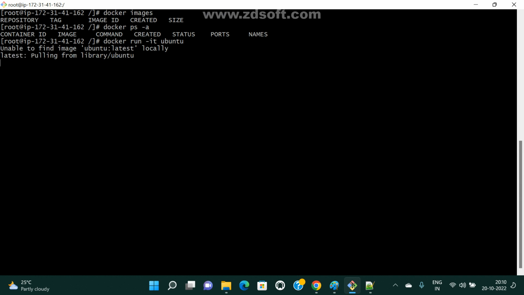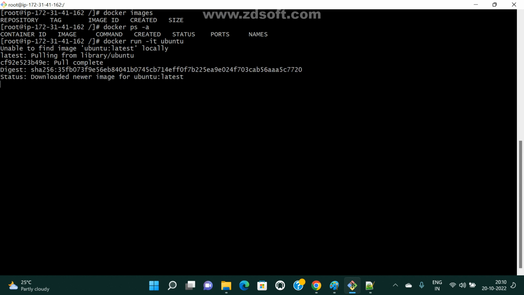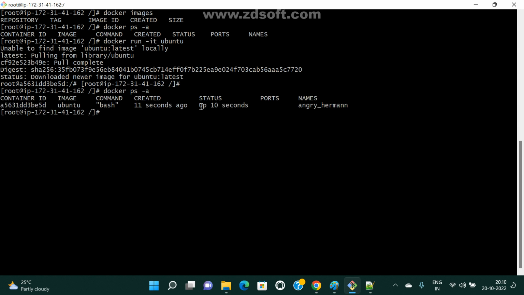So now I'm using Ctrl+P+Q. Now it is in running state, without stopping or exit. That is running state only. Ctrl+P+Q means without stopping the container, coming outside.